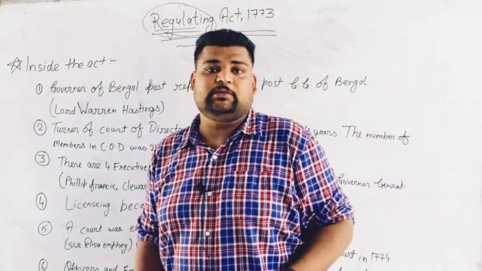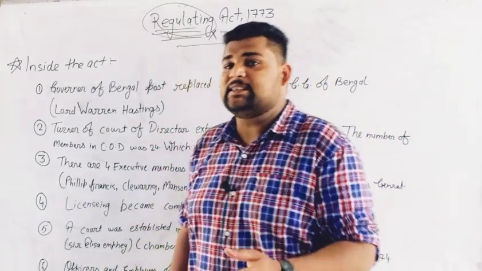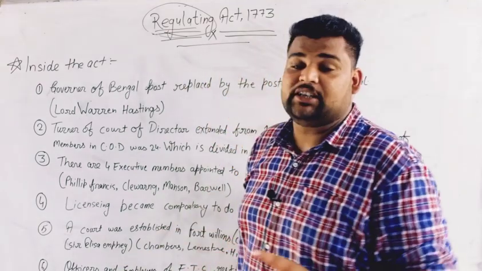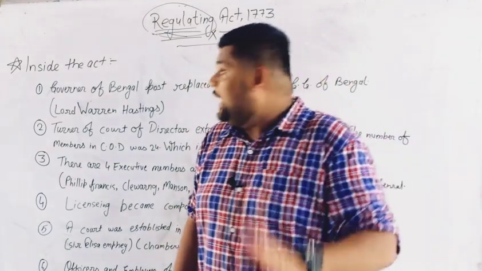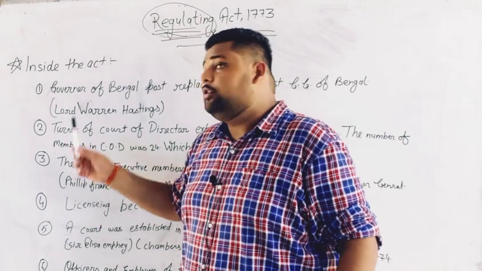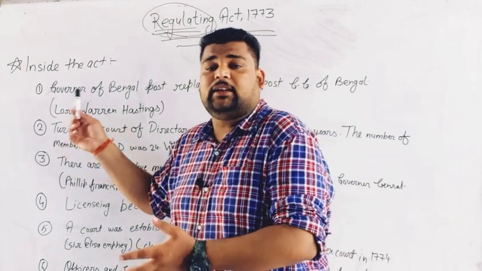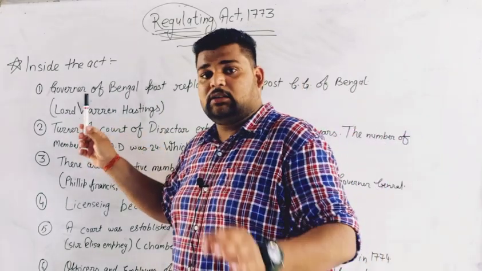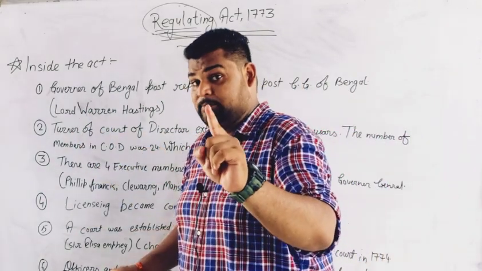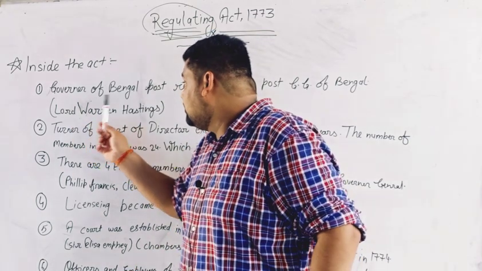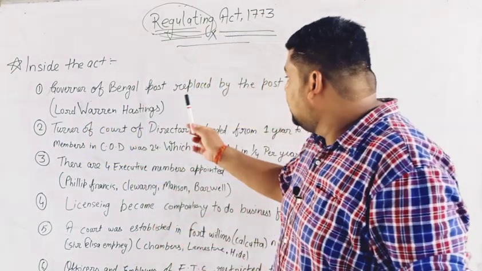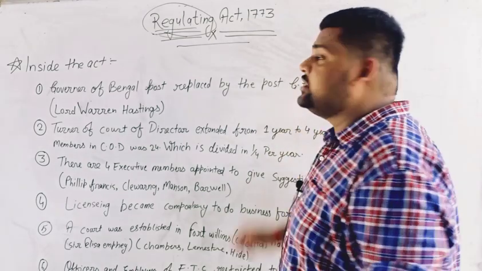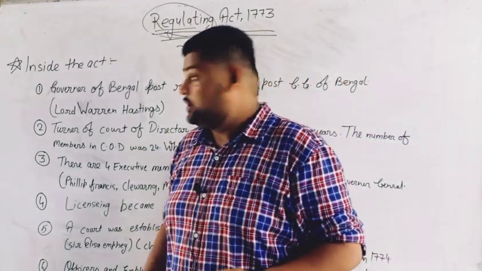So in the first part we learned the reasons behind the Regulating Act 1773. Now let us see what this act included. The main thing is that the post of Governor of Bengal was replaced by the post of Governor General of Bengal.